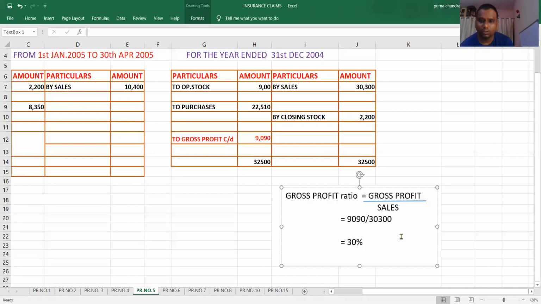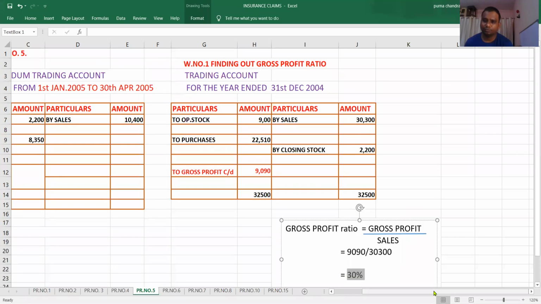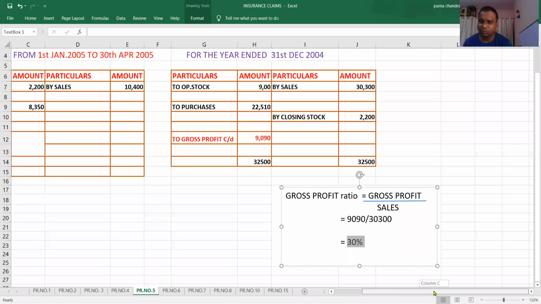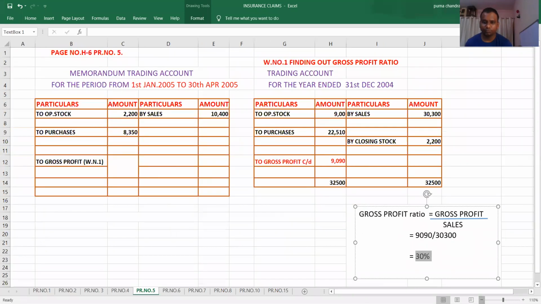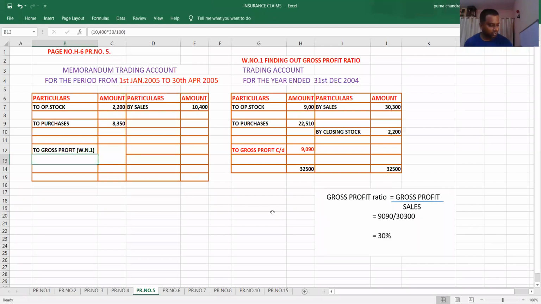Look at here. Gross profit ratio is equal to gross profit by sales. What is your gross profit? 9,090. What is your sales? 30,300. What is your gross profit ratio? 30%. So now apply this 30% gross profit ratio to the problem. If anything is not given in the problem, we have to calculate it by using the information. Now, by using the information, we have calculated this gross profit ratio. Now apply this gross profit ratio here.